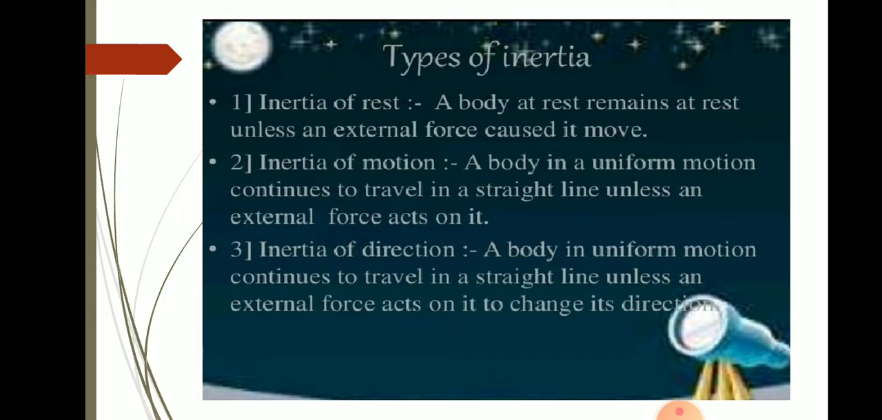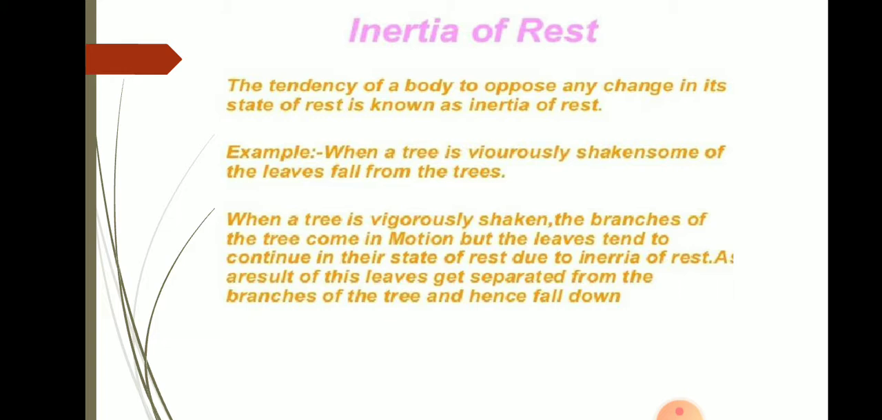So you may clearly understand what inertia of rest is: it is the tendency of a body to oppose any change in its state of rest. For example, you all have experienced this. When a tree is vigorously shaken, what happens? The leaves fall off the tree, and also the fruits if it is a fruit plant. If it is a small mango tree, we can just shake it and the mangoes will fall down. What is the reason here?